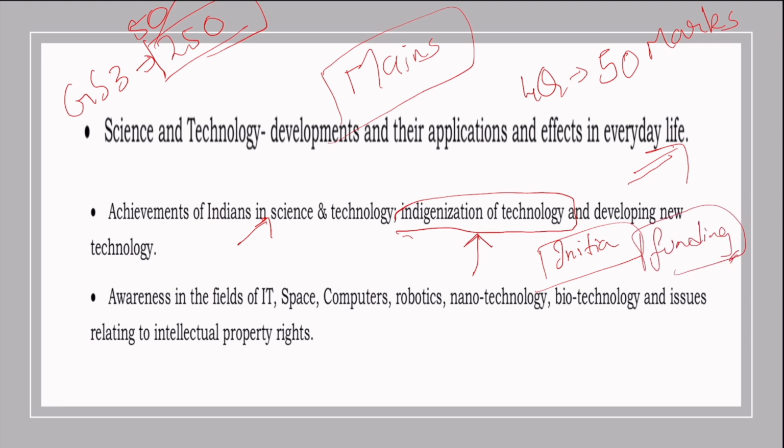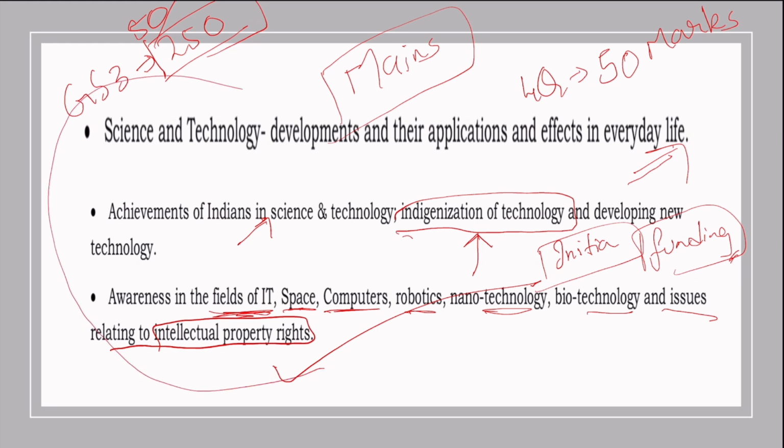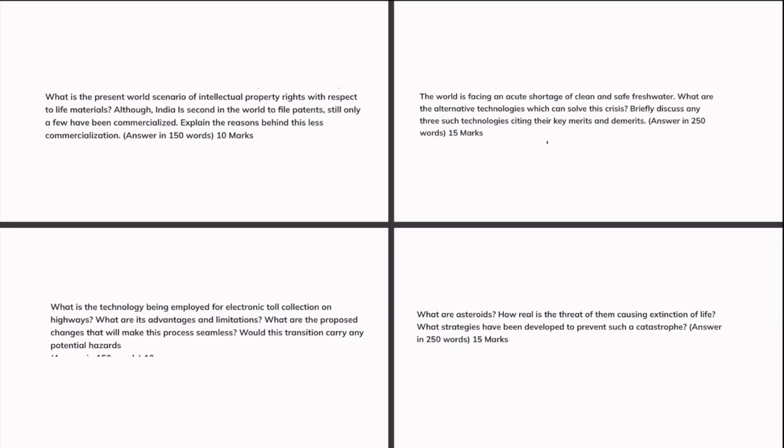And see, here there's clarity that in the fields of IT, space, computers, robotics, nanotechnology, biotechnology, intellectual property rights, from anywhere in this predefined syllabus, a question can be asked. We'll see the syllabus of questions of 2024 basically. So in 2024, we have got 4 questions, which is 10 marks. This is also 10 marks, 15 and 15.